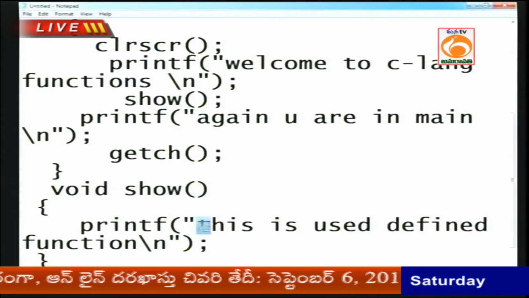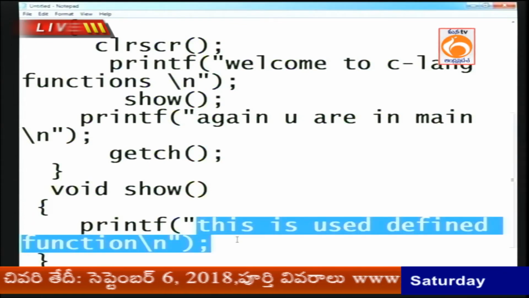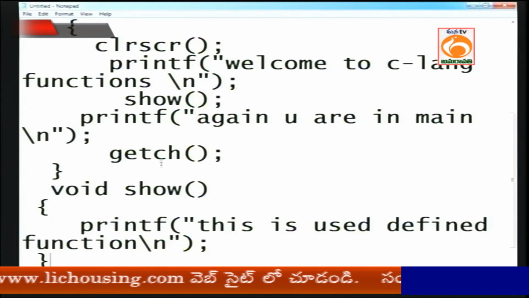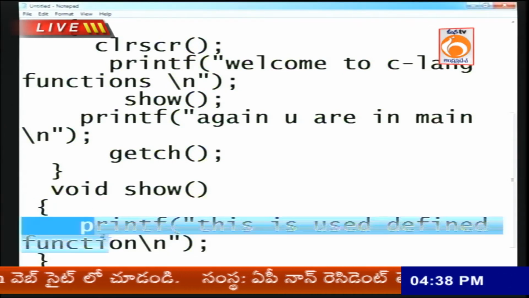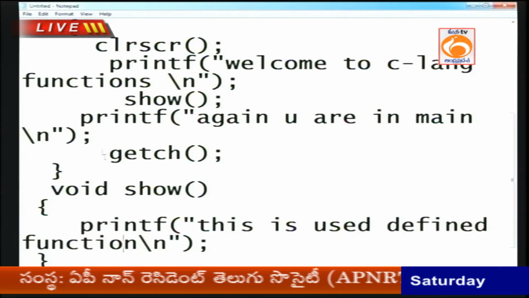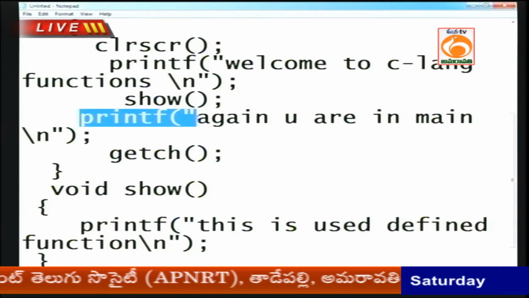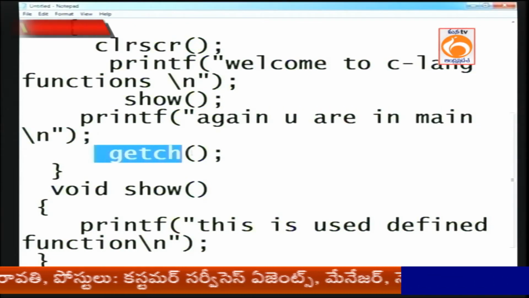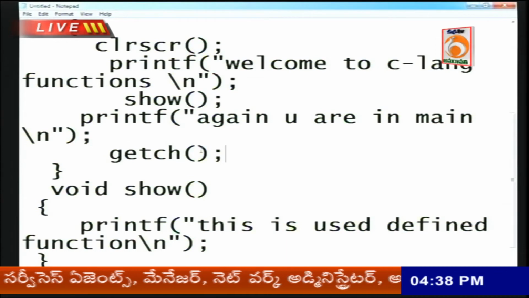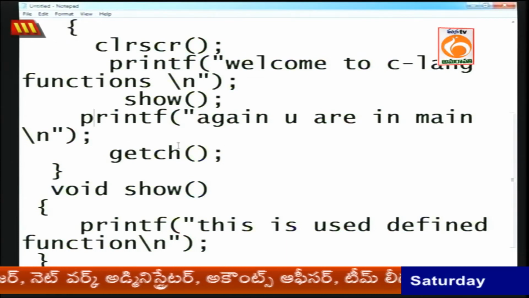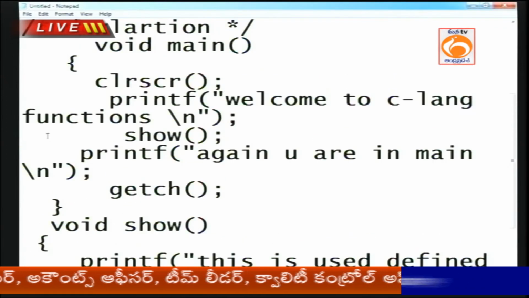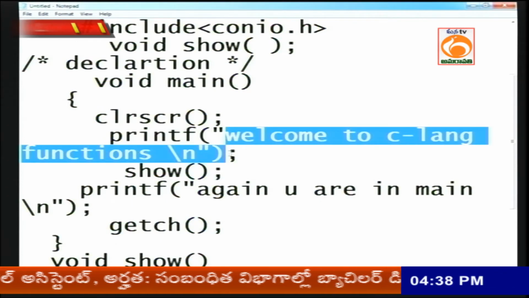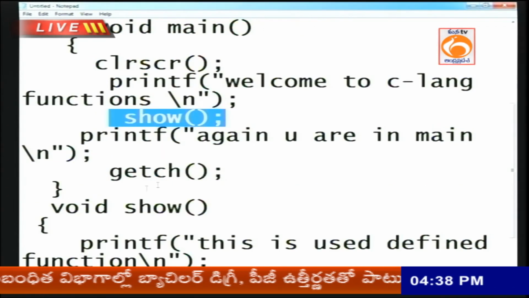In that area, which message prints? This is user defined function, this body will be printed. After printing this body, return back to main. What is the message? Again you are in the main. Finally getch to end the main function. Now this is the way of compilation of your C language functions. That means first clear screen, after that the message will be printed, after that show, directly jumping to that area.